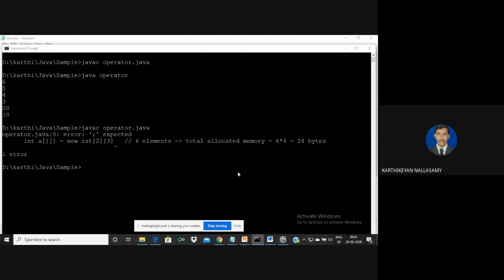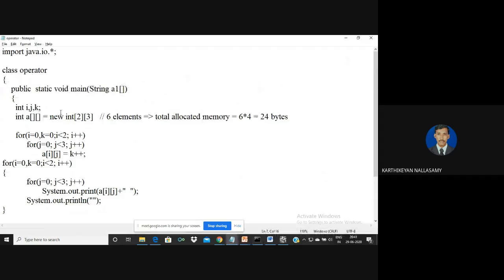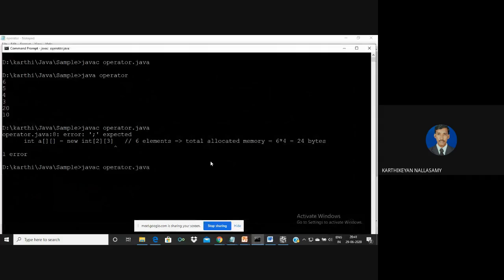Sorry, there is a semicolon missing here. I forgot it. We know that every statement in a Java program must terminate with a semicolon. So the compiler is okay. Now I'm going to run the program.